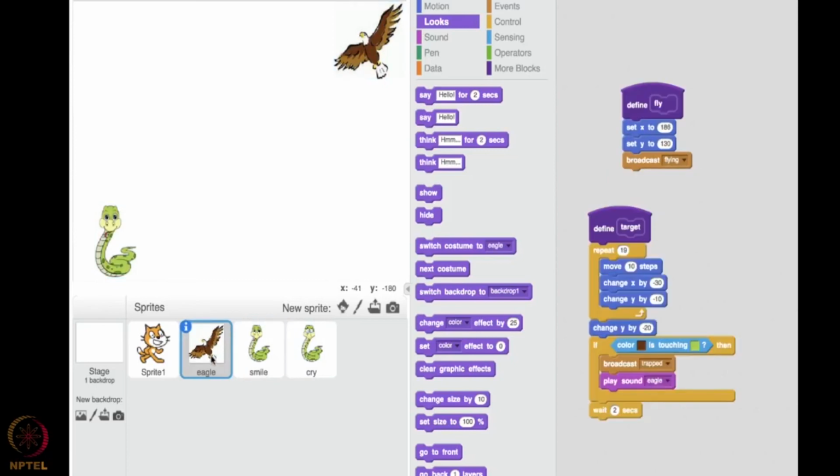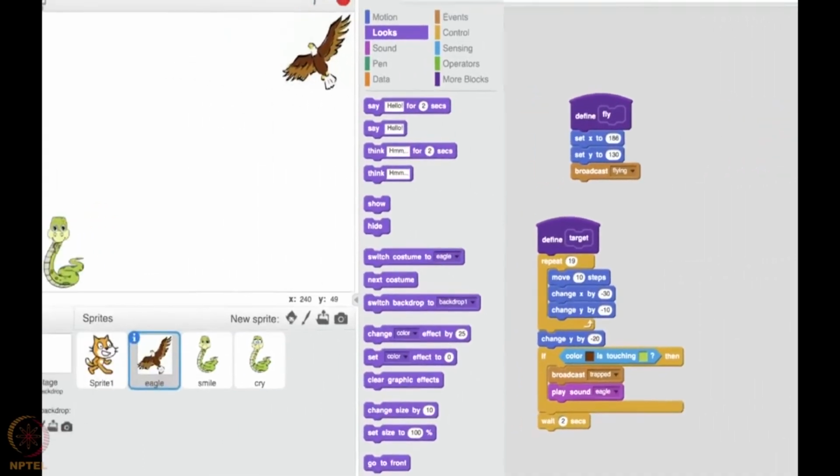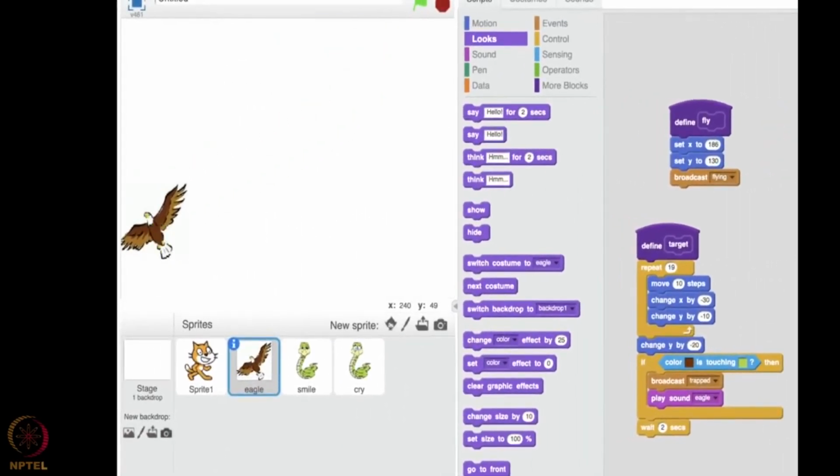Okay, let me check how this works. Let me double click on this particular block which instructs it. Wow, that was so good. Let me show once again. Is the flying too fast?